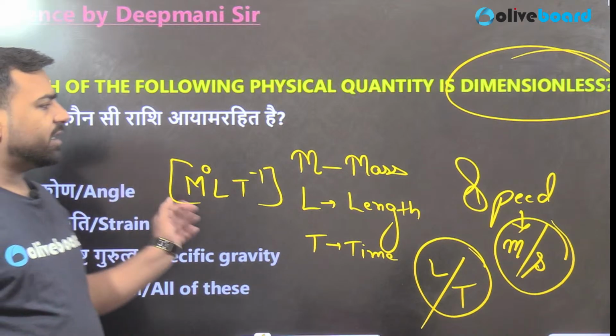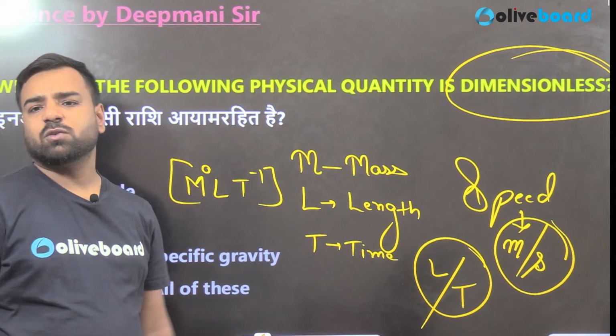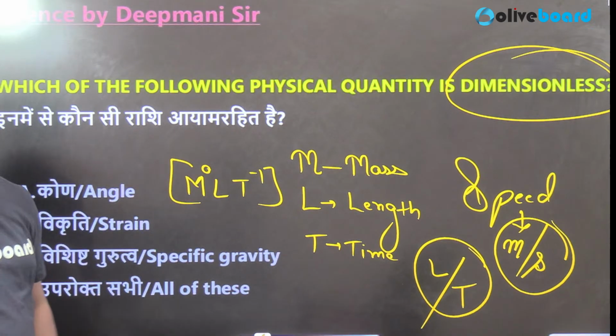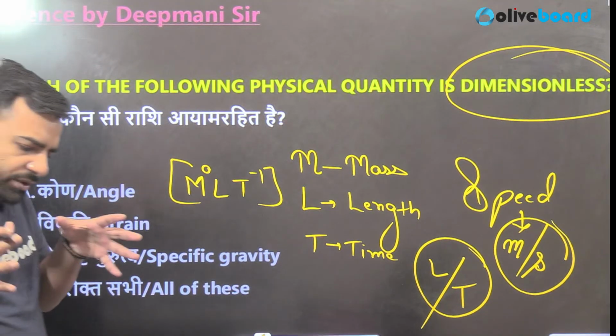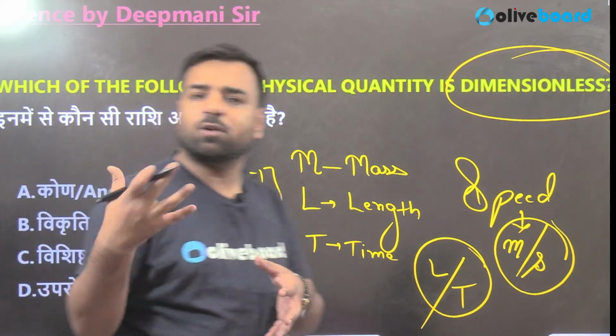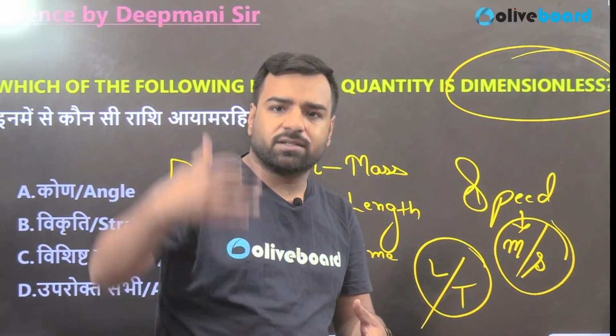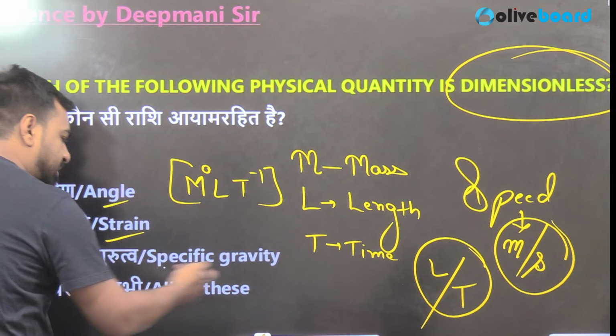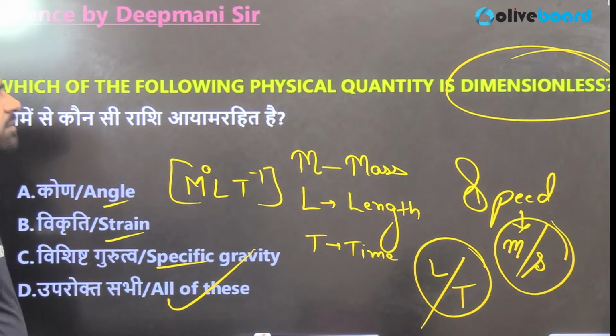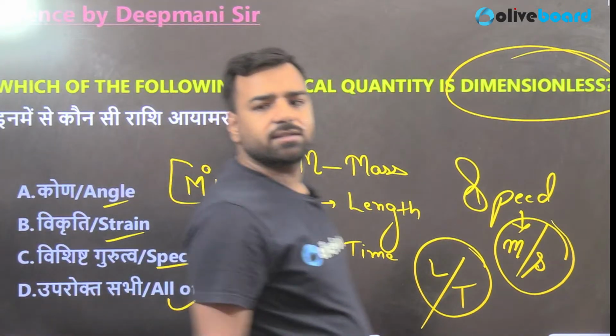But if there is no such unit, there would be no such dimension as well, right? So angle is the ratio of the length of the arc to the radius. If both the things have the same unit, obviously it will not give any dimension. It will be unitless, right? It is going to give you one value. So angle, strain, specific gravity, all of the above will be the correct answer. They all are dimensionless. Understood?